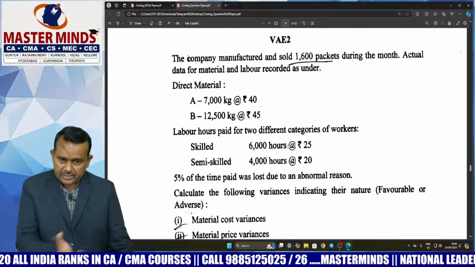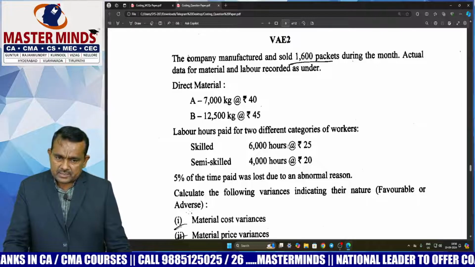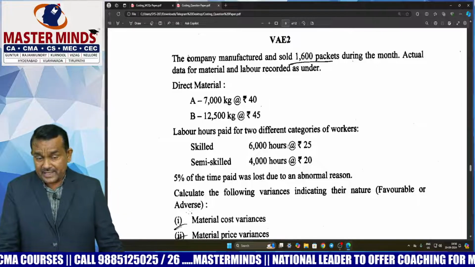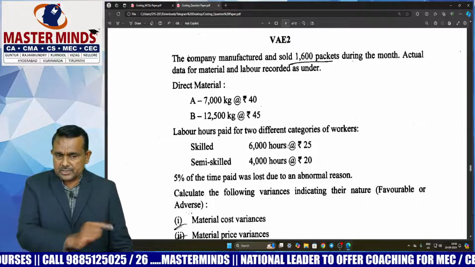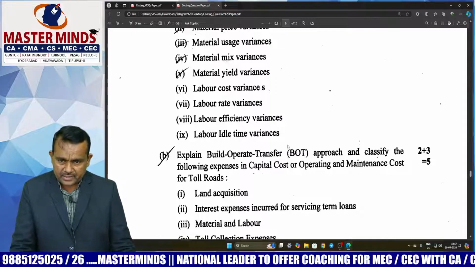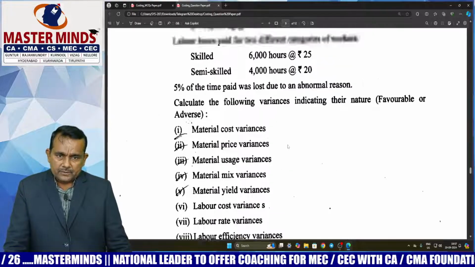First to frame the table, sir. SH, SR, SH into SR, AH, AR, AH into AR, AH into SR. Next AWH, AWH into SR. Then easily calculate labor cost variance, labor rate variance, labor efficiency variance, labor idle time variance.